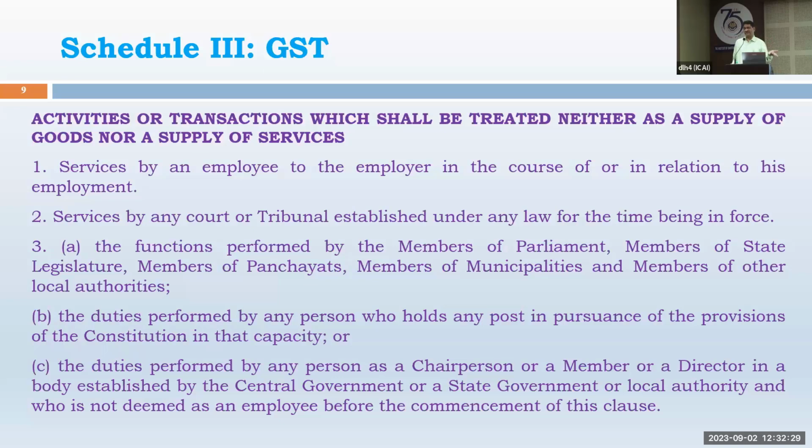So reverse also may be the case. Employee files a case against the company and company settles the matter out of court, and makes some compensation. Even if employee is to be removed, then there may be some condition that 1 month notice should be given to the employee. And if employer removes the employee without the 1 month condition, then he may expect compensation and employer may give compensation. That is an expenditure to be considered for 44AB. It will be taxable service provided by the employee, taxable expenditure.